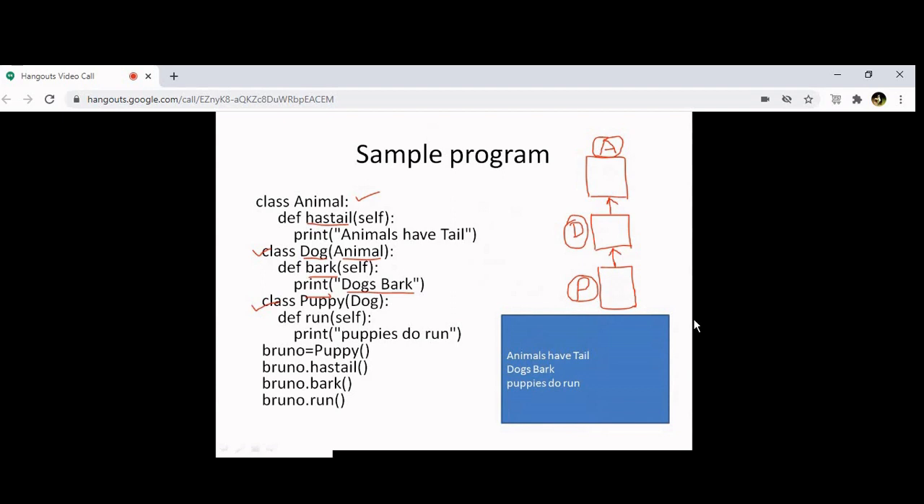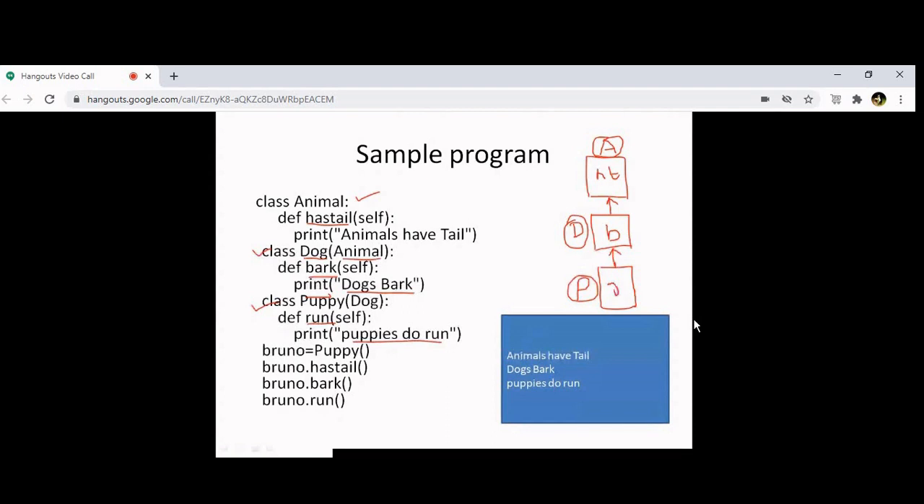So what I'm doing here, I'm writing puppies run. So that is actually put in which method? Run method. Which means this tail method is available in the animal class, the bark method is available in the dog class, and the run method is available in the puppy class. Which means this puppy will also get tail and bark.